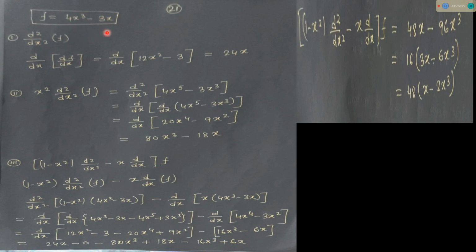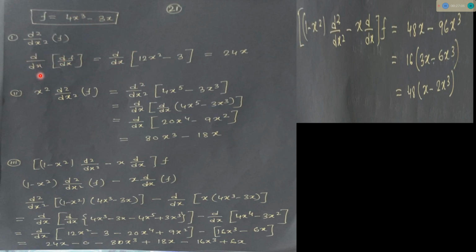So you have to operate this function by the given operator. So d2/dx2: if we operate d2/dx2 on f, d2/dx2 means d/dx, we can write separately like d/dx into d/dx. First we operate with d/dx on this function, then we will get 12x square minus 3.